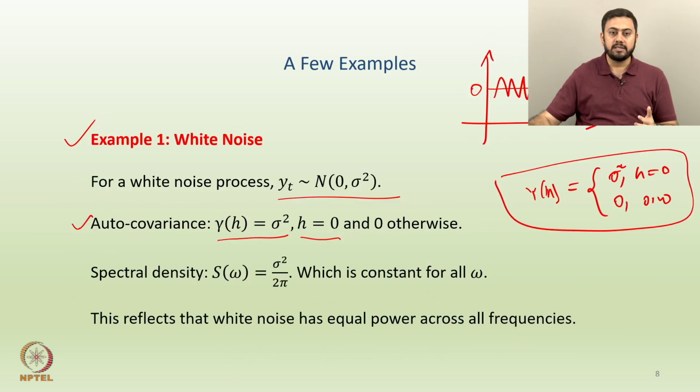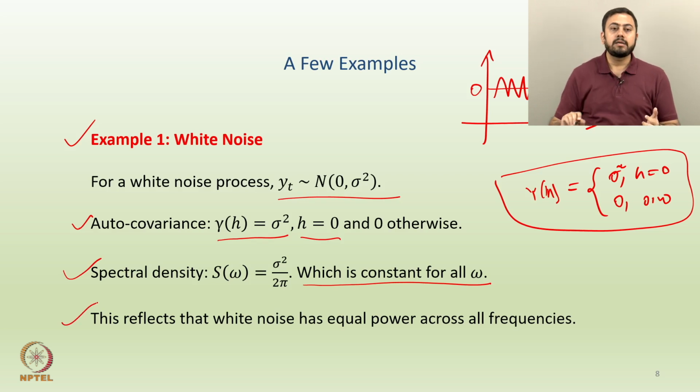So, for a white noise, the autocovariance structure happens to be that, and hence my spectral density S of omega becomes sigma square by 2 pi. And now obviously there is one very interesting property about this S of omega, that it is constant for all omega, right. So, you don't have any variable here. So, sigma square by 2 pi is a constant.